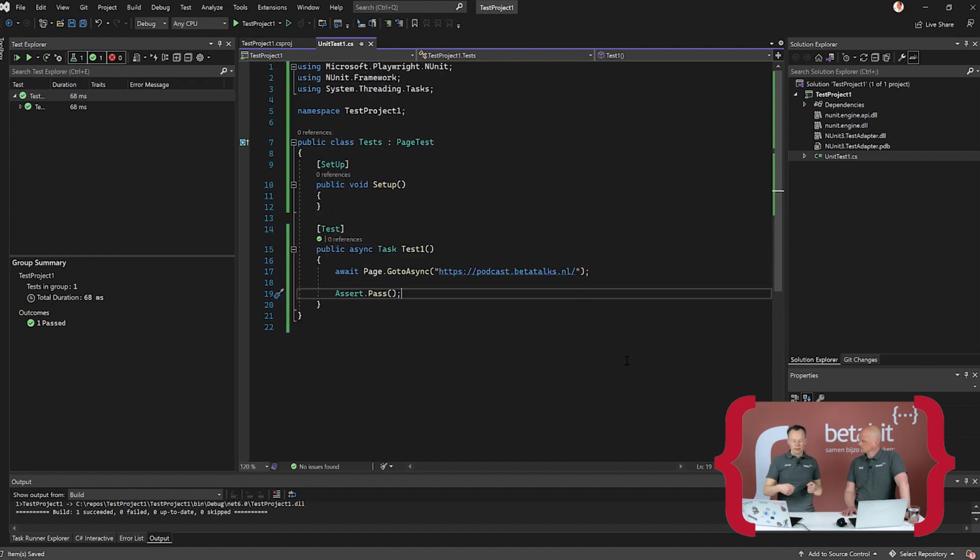So this.Page is available, and it has a lot of nice things. It has the locators, GoTo, navigate, all the things are built from there. And because we inherited PageTest and we just go to a page, we can assume the browser's being spun up, we have a tab in there, and on that thing we navigate. So that's a really nice starting point for a test like this.